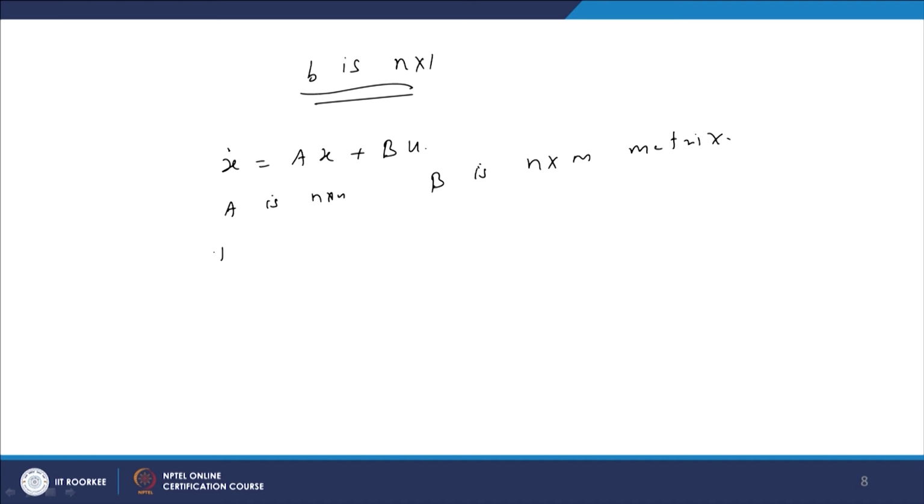So, here we want to find a feedback control u equal to k times x. Same procedure, but the only difference is k is here an m cross n matrix.